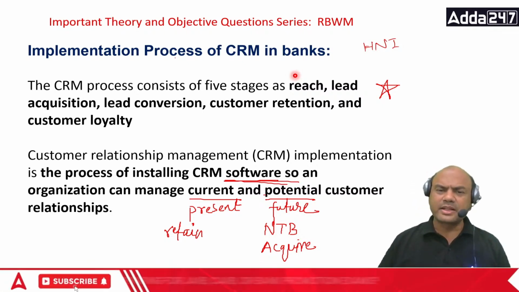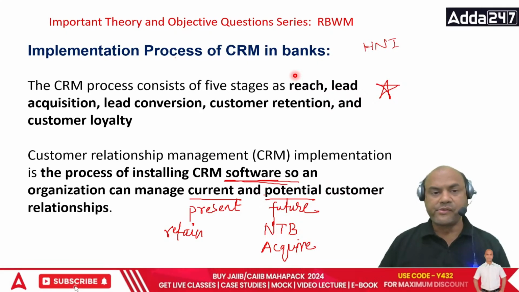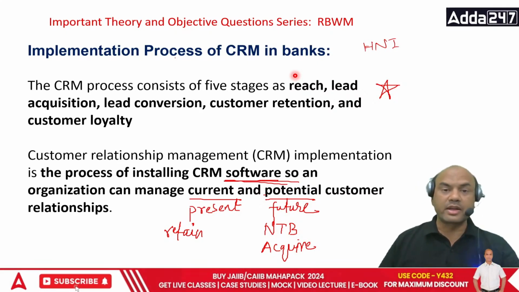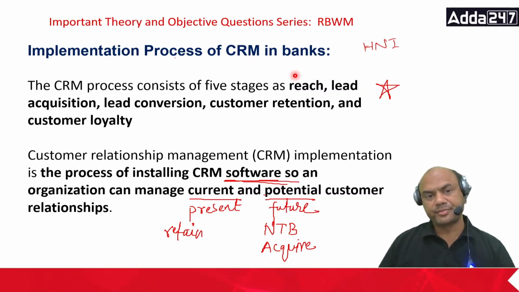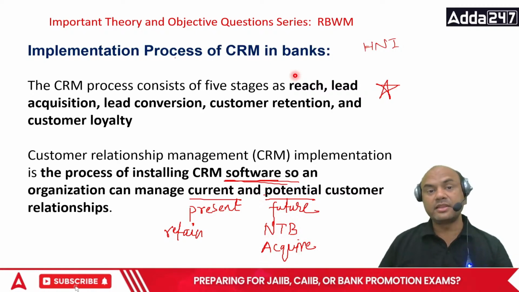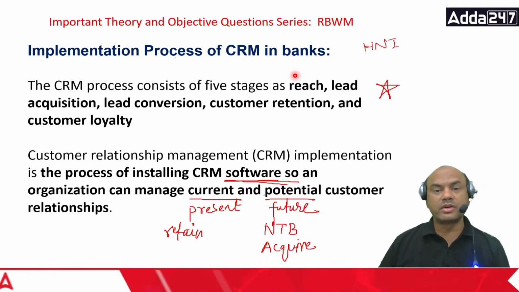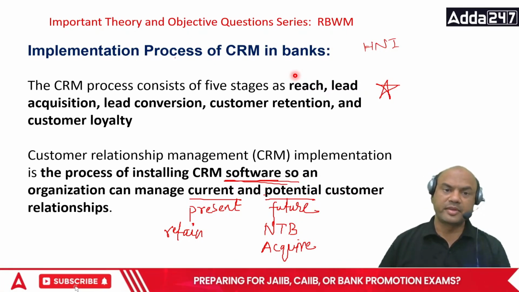Customer doesn't expect anything more. The customer expects only regular service. Whatever you have, you should give a regular service to that customer. CRM implementation. So these were the 5 stages in CRM implementation. Okay. Reach, acquire, convert, retain, and loyalty.